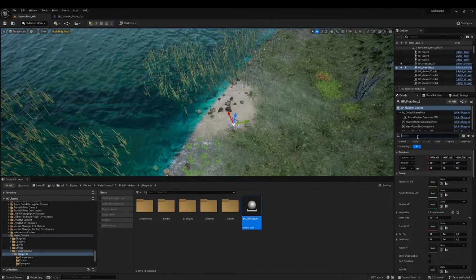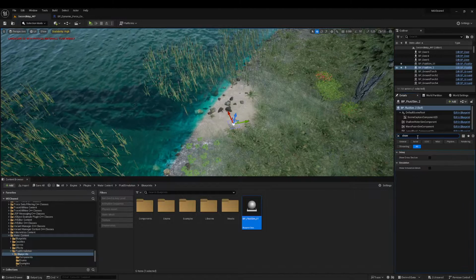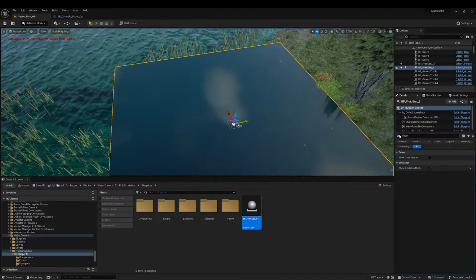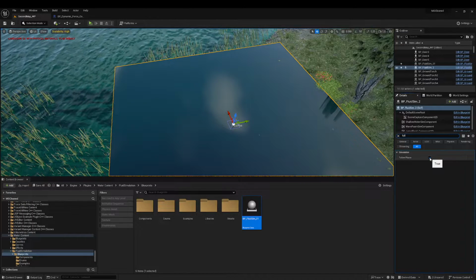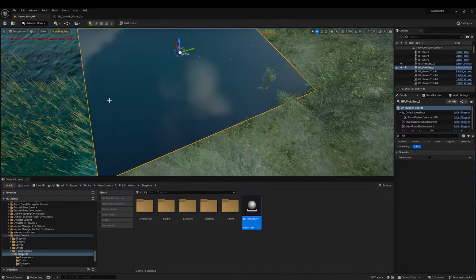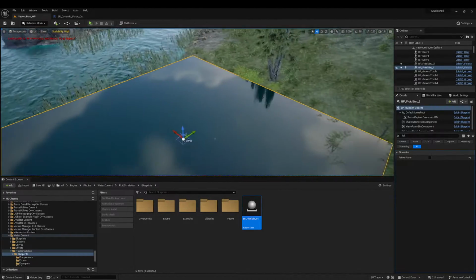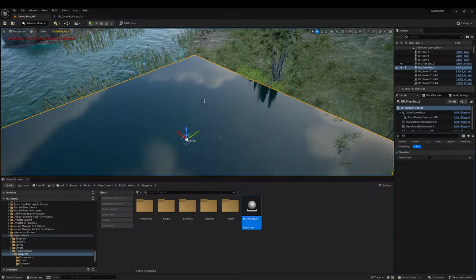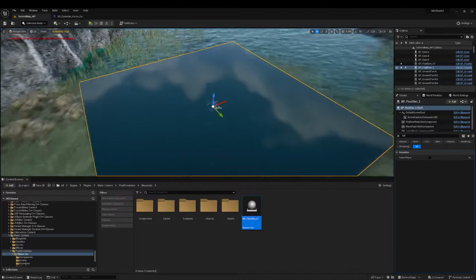So I'm adding it here, making it visible, show simulation mesh, and making it not follow player. If it is checked, then on start of simulation, your plane will locate somewhere where your player is. So for now, I disable it and will enable it later.